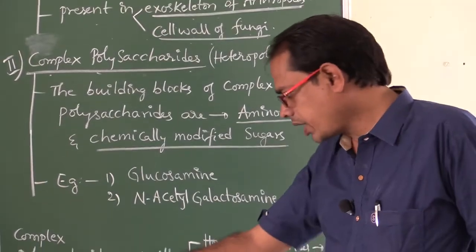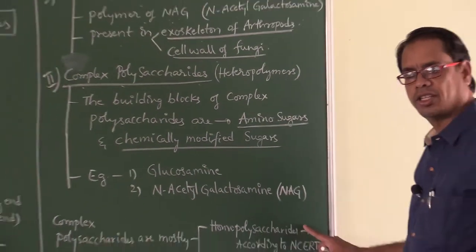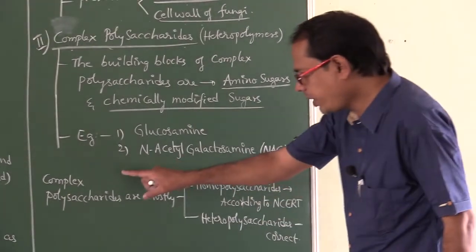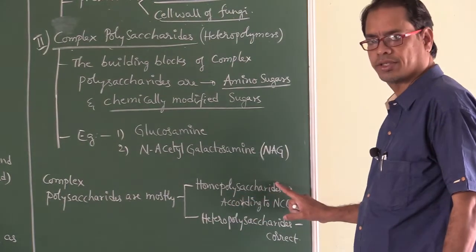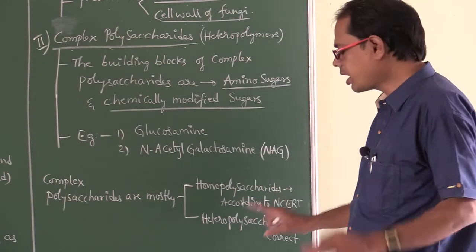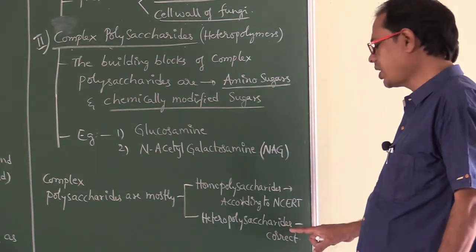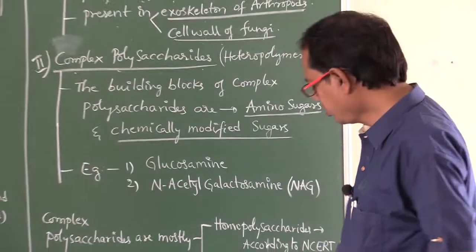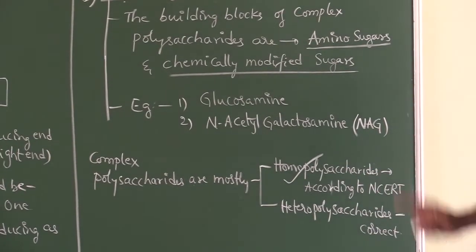And complex polysaccharides are mostly homopolysaccharides. This is the statement given in the NCERT textbook. The actual correct concept is that complex polysaccharides are mostly heteropolysaccharides. But in the exam you have to write homopolysaccharides only.